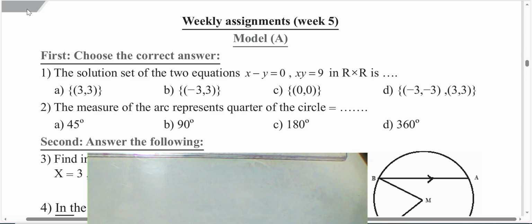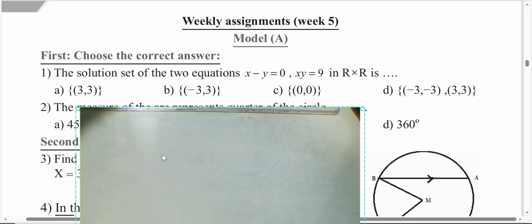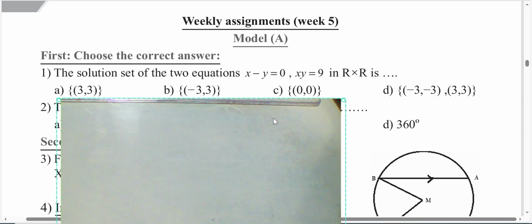Paper 3, today we'll solve weekly assessment number 5 from weekly assessments, second year, in this year 2026, second term. First question, choose the correct answer. The solution set of two equations, x minus y equals 0 and x times y equals 3. We can choose letter D.